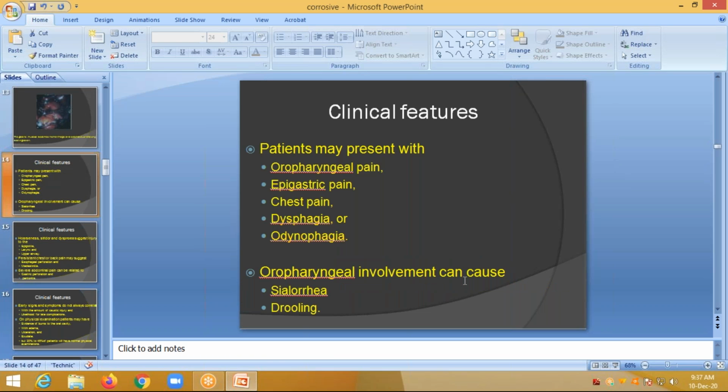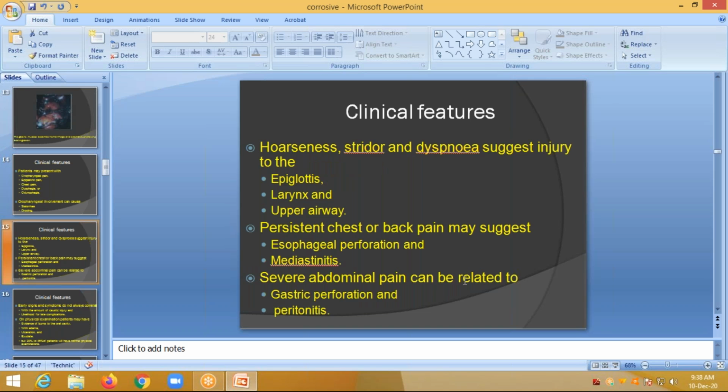So after the pathophysiology, how does the patient present to the OPD or casualty? The patient may present with severe oropharyngeal and esophageal pain, with epigastric pain sometimes, and he may also complain of chest pain. The patient has dysphagia, unable to swallow anything, or odynophagia. If there is only oropharyngeal involvement, it can cause sialorrhea or drooling of saliva.